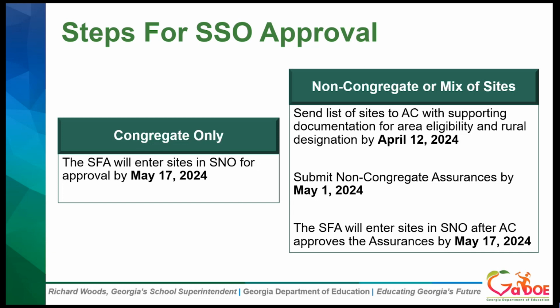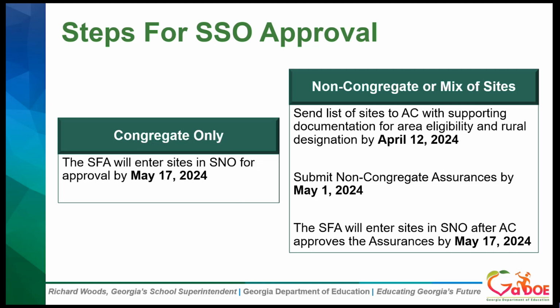There is going to be a multi-step process for those non-congregate sites. If you are planning to operate congregate sites only, we ask that you enter those sites in SNO prior to May 17th, 2024 for your AC to approve those sites. If you are going to operate non-congregate or a mix of congregate and non-congregate sites, we're asking for a list of the sites along with their addresses and supporting documentation that shows both area eligibility and rural designation by April 12th.